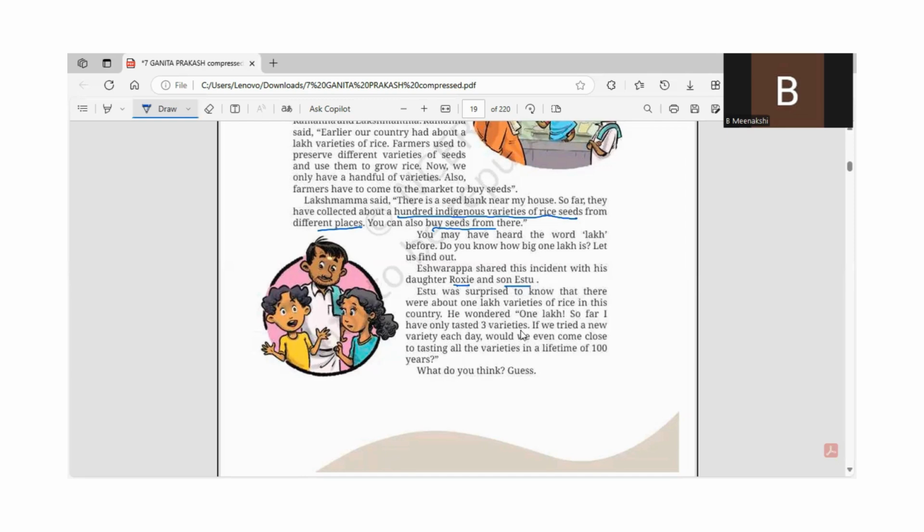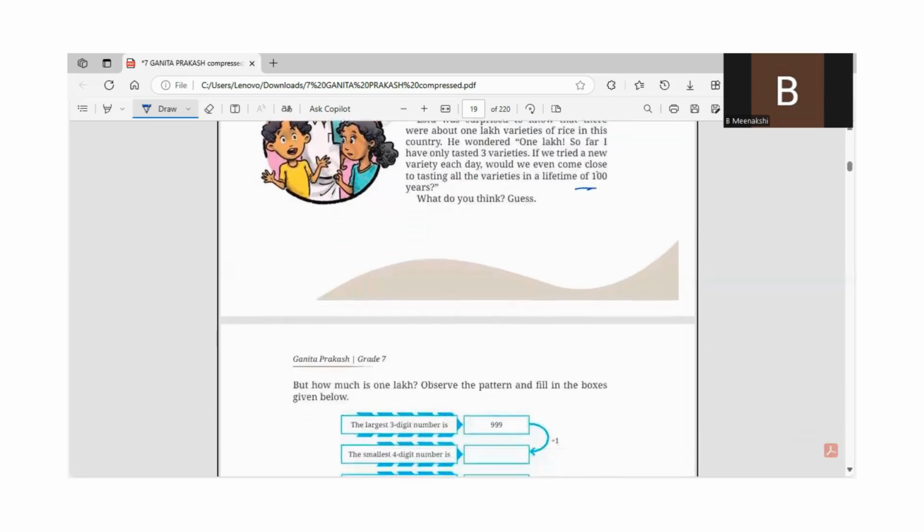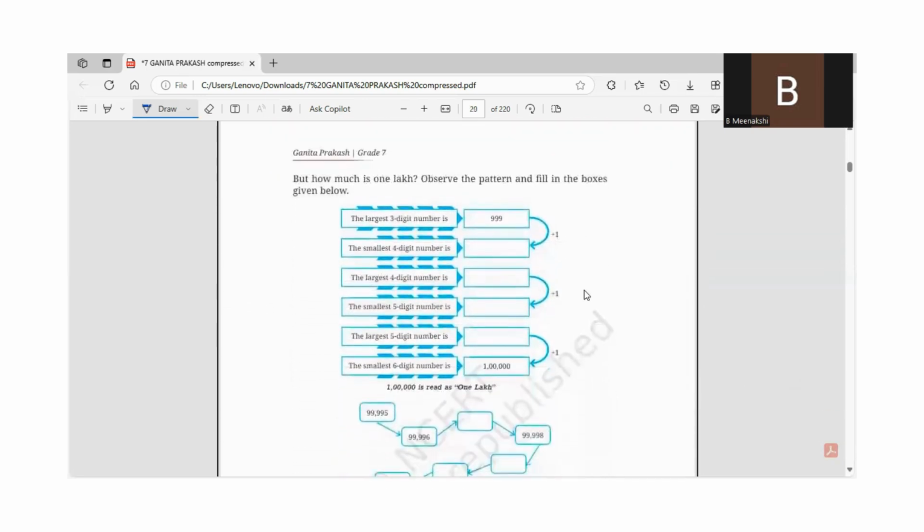If we tried a new variety each day, then we would have come close to tasting all the varieties in a lifetime of 100 years. What do you think? I think this is correct, right? So let us see this. But how much is 1 lakh? How much is 1 lakh?